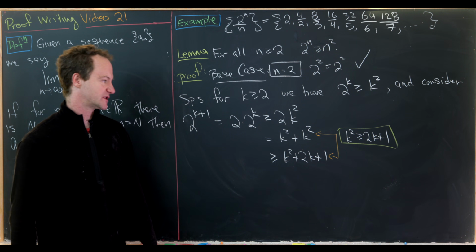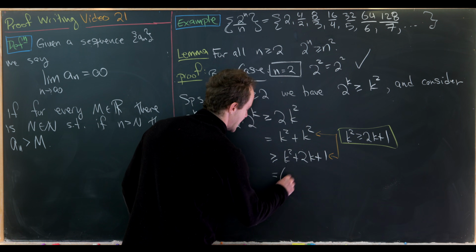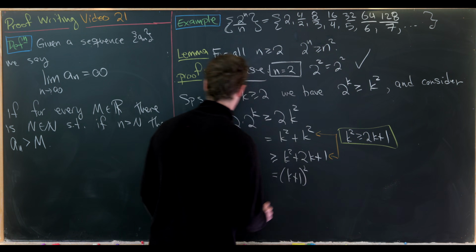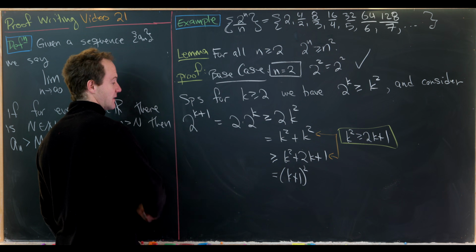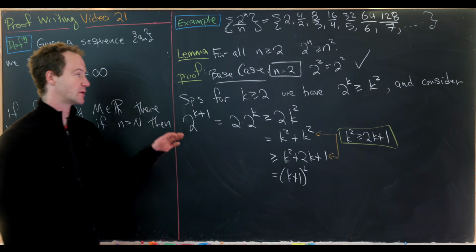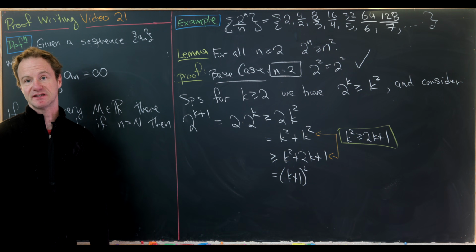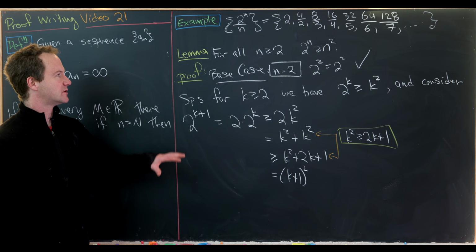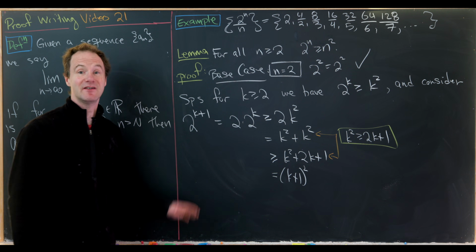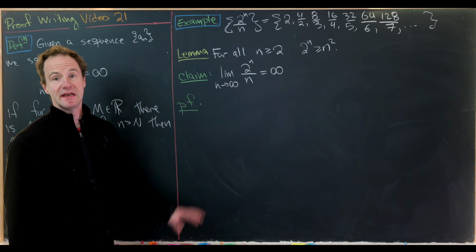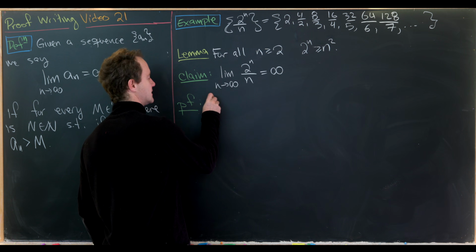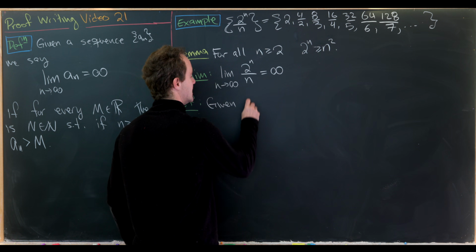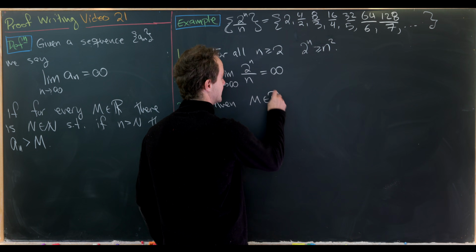But now k squared plus 2k plus 1 is equal to k plus 1 squared. So we in fact have 2 to the k plus 1 is bigger than or equal to k plus 1 squared as needed to finish this induction proof. Okay, so now let's prove that this sequence in fact diverges infinitely. Now we're ready to finish this example off. So let's say we are given some m, which is a real number.